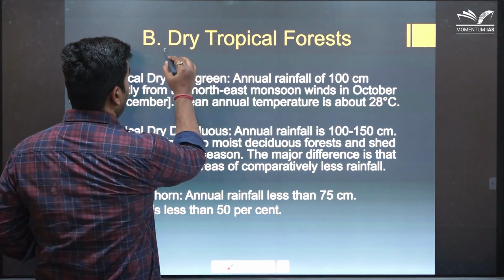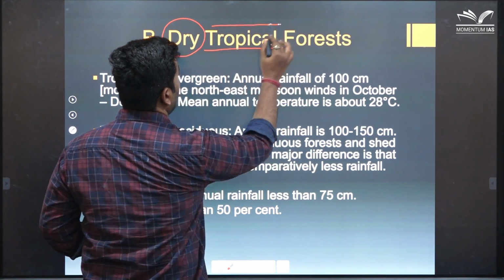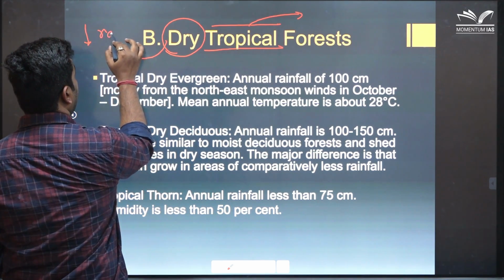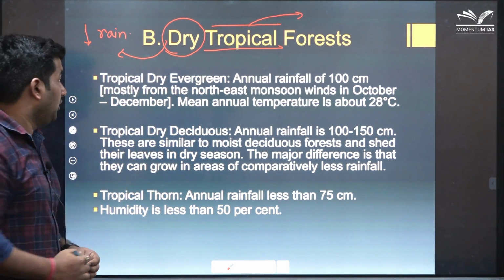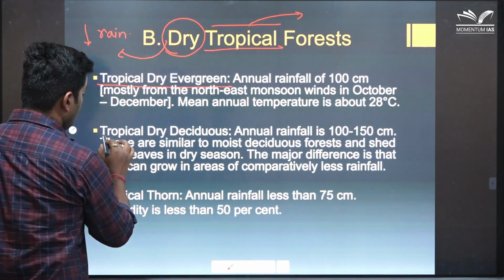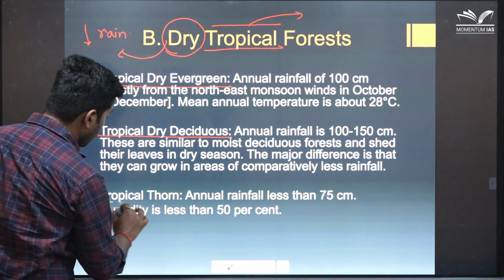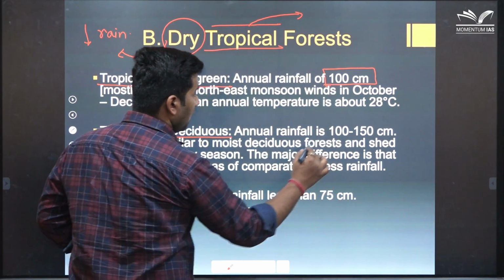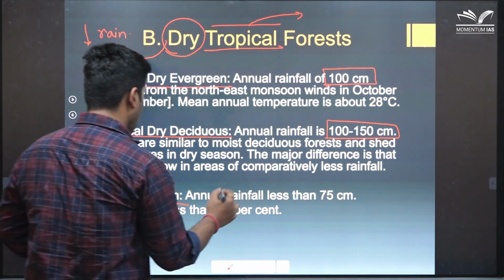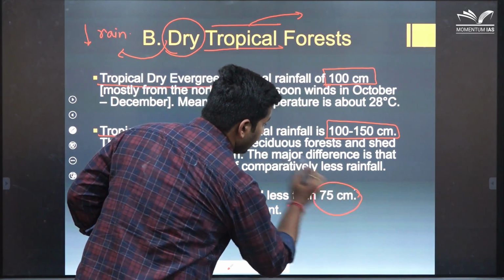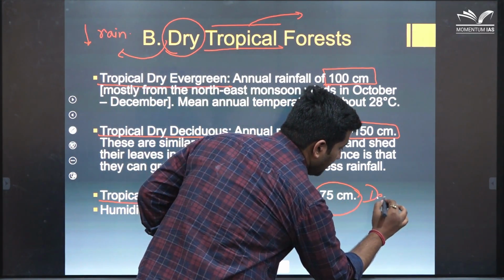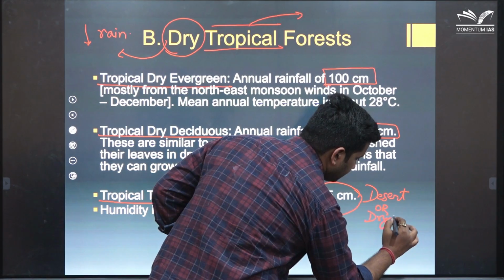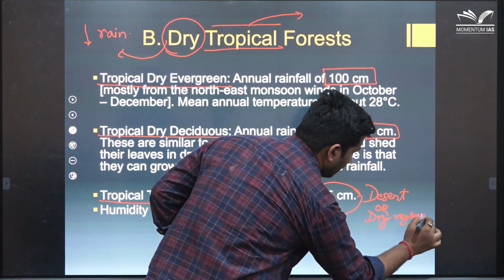Second comes dry tropical forest. The areas that are found in the tropical region and comparatively receive less rain. Here we have tropical dry evergreen forest, tropical dry deciduous forest and tropical thorn forest. Here the rainfall is comparatively less, 100 centimeter, 100 to 150 centimeter, and here it is very less, less than 75 centimeter, that is generally found in the desert region or dry regions. Let's move further.